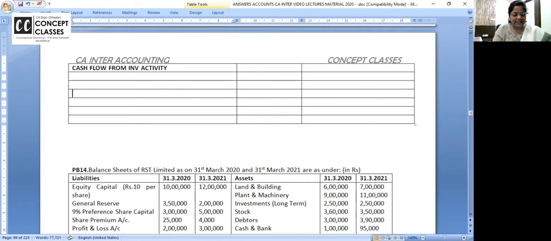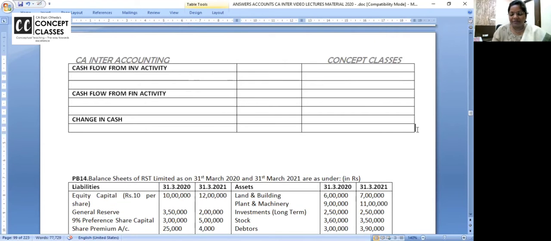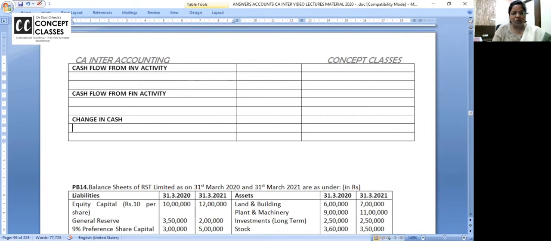After 3 lines, cash flow from financing activity. The chapter is only about cash flow. And now we have change in cash and cash equivalent, which includes cash in hand, cash at bank, and marketable securities. And now to that, we will add the opening cash.